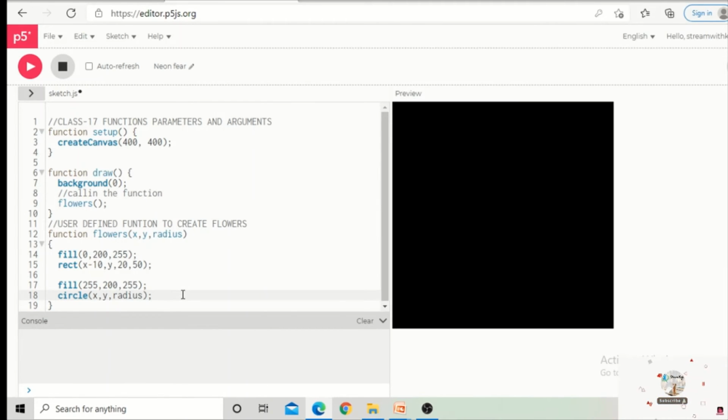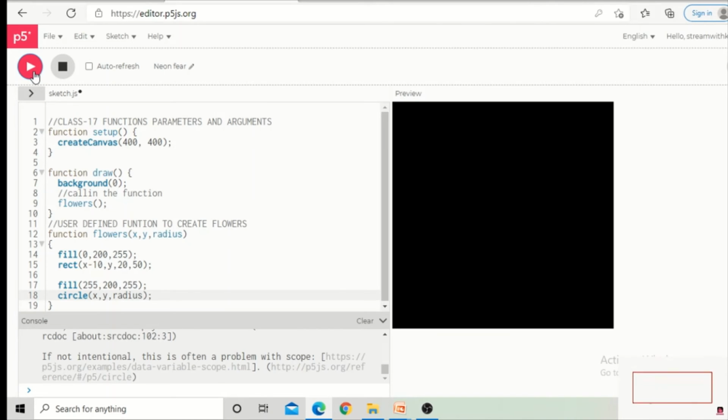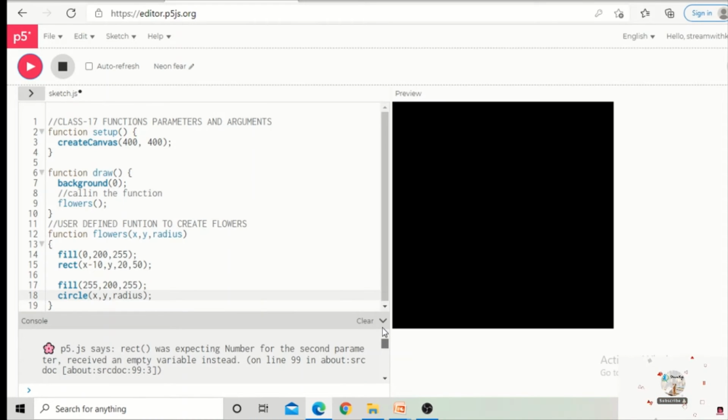Okay, so if I call the function now, what will happen on the canvas? You can just check what will happen now. It is going to throw an error, because I will show you the error in the console. It was expecting a number for the second parameter, but received an empty variable instead. We have given three parameters when declaring the function, but we have not passed them when calling the function. So what we need to do is give the x position, y position, and the radius values here.